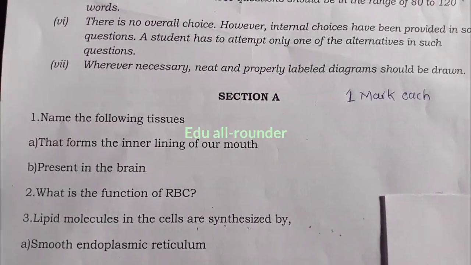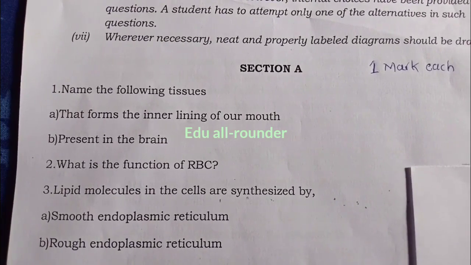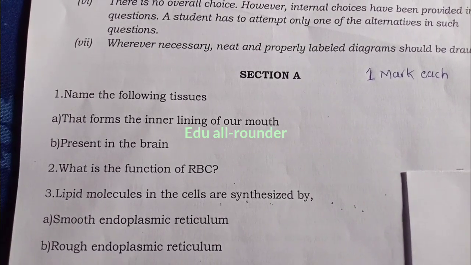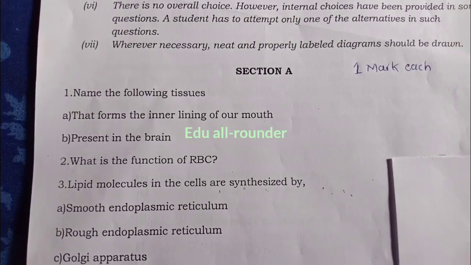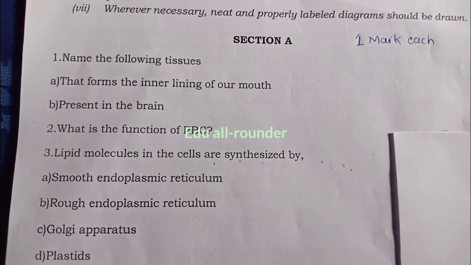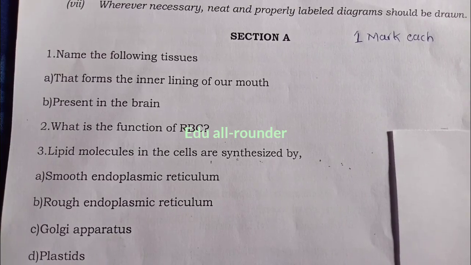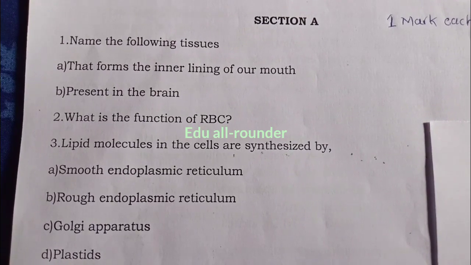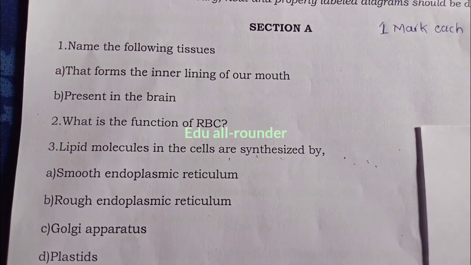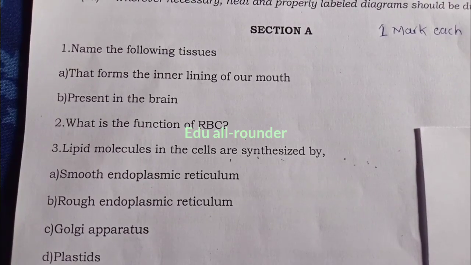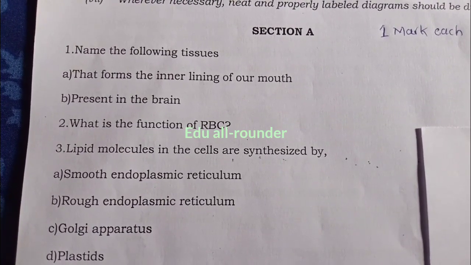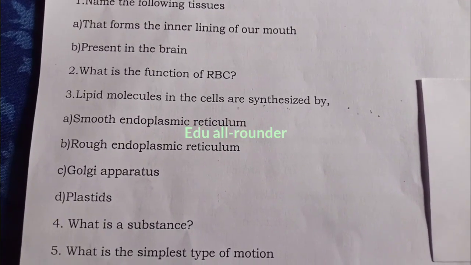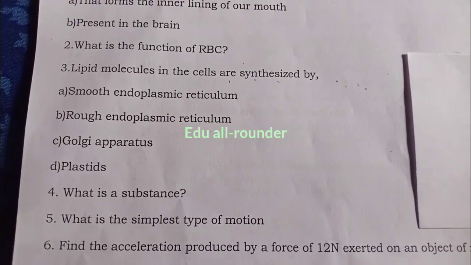Section A, 1 mark each. Name the following tissues: that which forms the inner lining of our mouth, and that present in the brain. First question. Second, what is the function of RBC? Third, lipid molecules in the cells are synthesized by: smooth endoplasmic reticulum, rough endoplasmic reticulum, Golgi apparatus, plastids. What is a substance? What is the simplest type of motion?